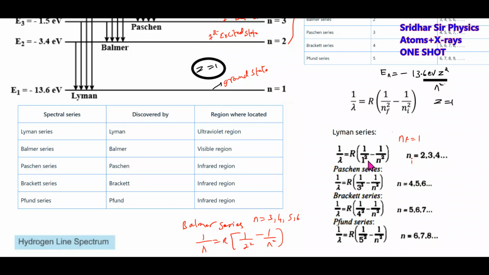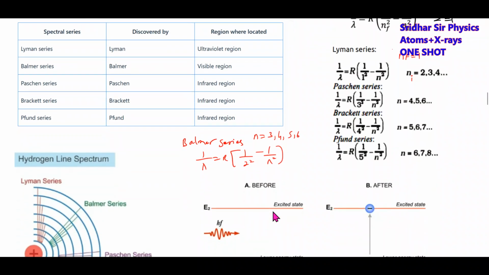Lyman series, the final state will be 1. Initial state will be 2, 3, 4. The Balmer series, the final value n_f will be 2. The initial will be n equal to 3, 4, 5, 6. Next, after Balmer, Paschen, final state n equal to 3. The initial state will be n equal to 4, 5, 6, 7. Like this, we can find out the wavelength of any line in the hydrogen spectrum. Okay, agree. So this data you have to remember, very, very important.